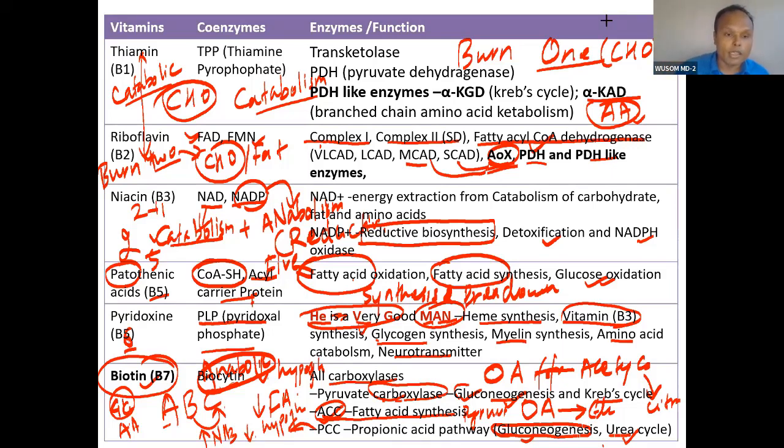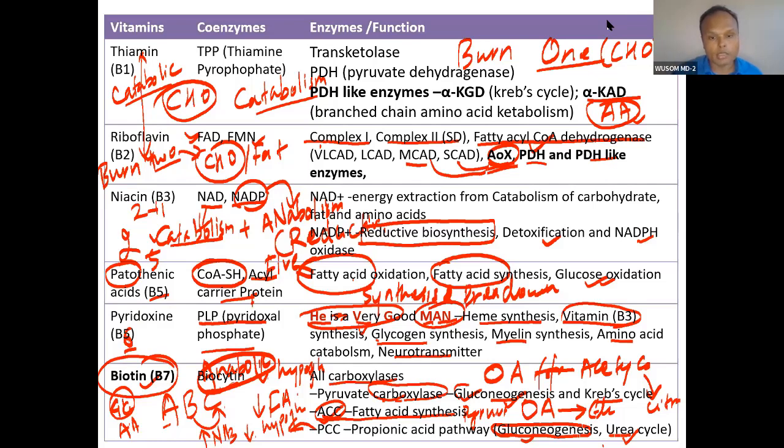This has fat, and this biotin is anabolic. So remember, anabolic, catabolic, both. Vitamin B1 is catabolic, vitamin B2 is catabolic, B3 is both catabolic and anabolic, 2 catabolic, 1 anabolic. B5 also both, B6 also both, diverse function. And biotin is anabolic: glucose synthesis, fatty acid synthesis.